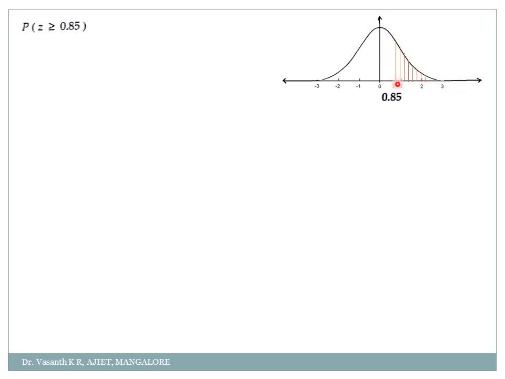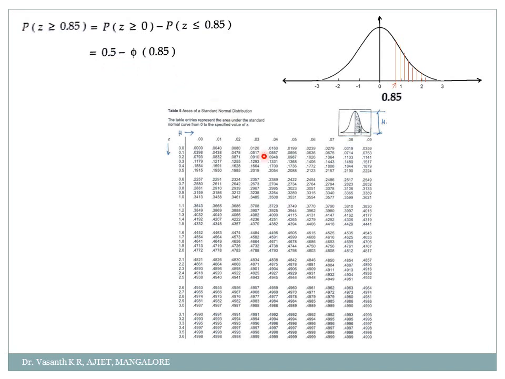So shaded region means what? From 0.85 up to where it will go? Infinity. Then how will you do it? What you do is, you go from 0 to infinity and then subtract from 0 to 0.85. This distance you subtract, so that I will get this remaining value, correct? I will write this as probability of z greater than or equal to 0, that is from 0 to infinity, minus probability of z less than or equal to 0.85. So it's simply 0.5 minus phi of 0.85.